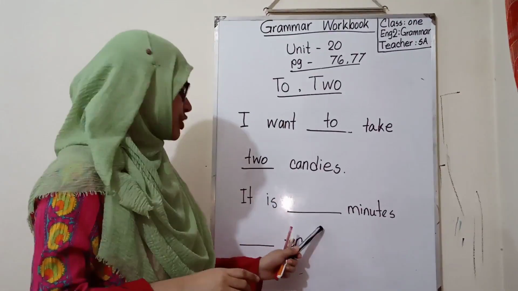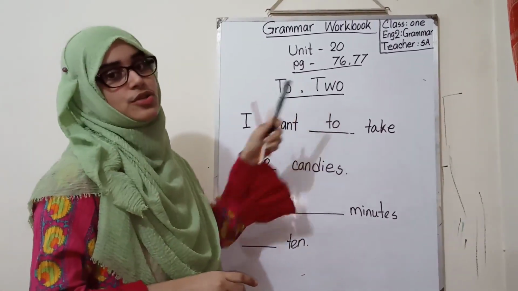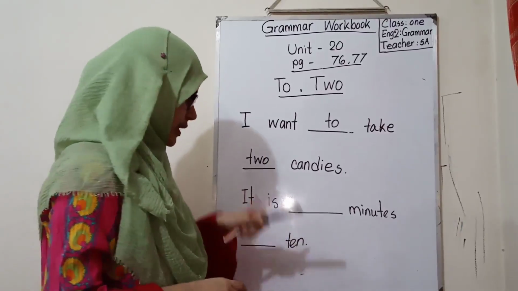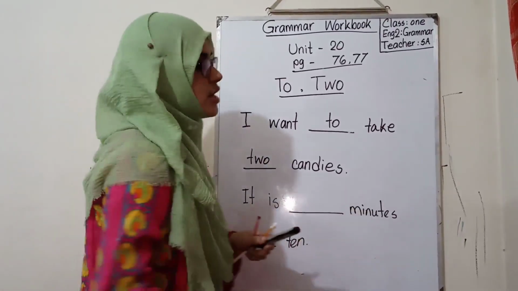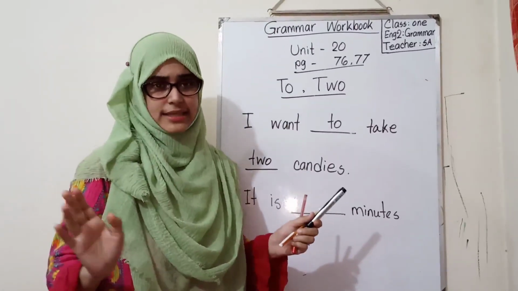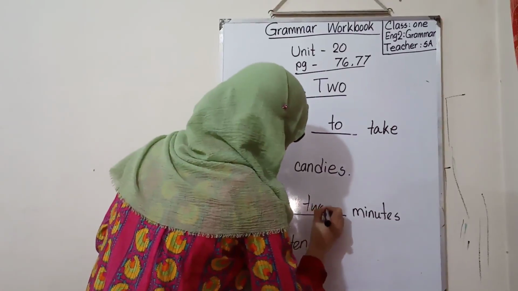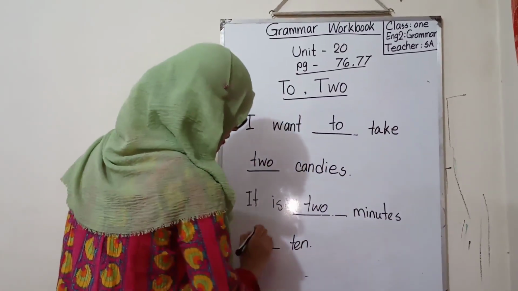So it is dash minutes dash 10. The options are to, two. So what will you use here? We can count minutes by 1, 2, 3, 4, 5, 6, 10, like this. So what will be here? It will be two. It is 2 minutes to 10.